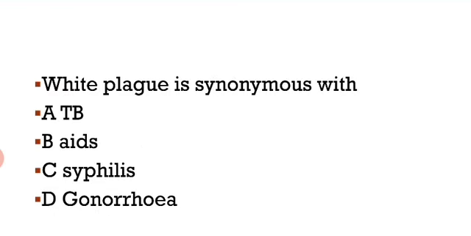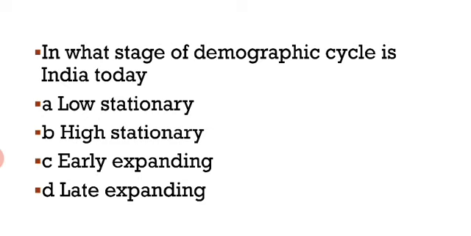The next question, white plague is synonymous with. So here our right answer is tuberculosis. Tuberculosis is also known as white plague. Okay, next question, in what stage of the demographic cycle is India today? So here our right answer is late expanding. Okay, India is in the stage of late expanding.